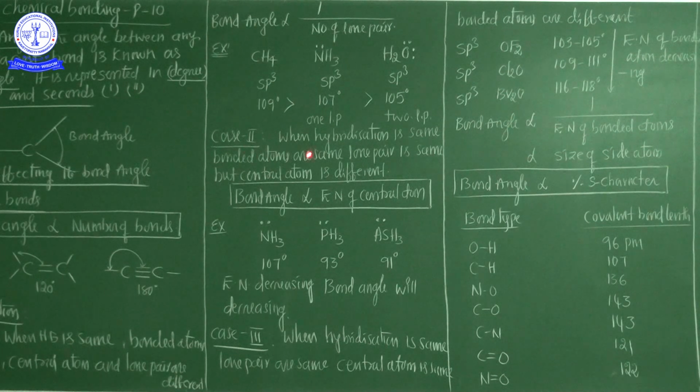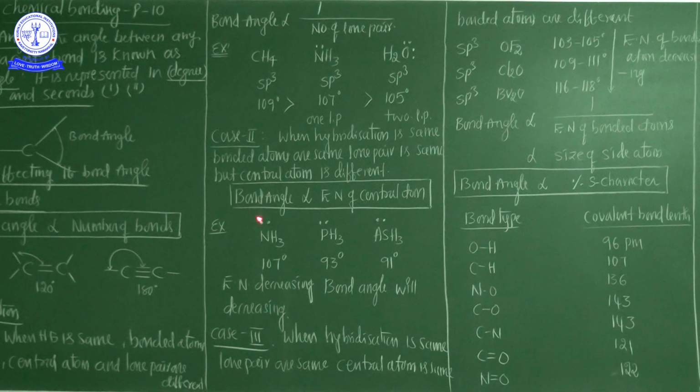And case number two: when the hybridization is the same, the bonded atoms are the same, and the lone pairs are also the same, but the central atom is different.